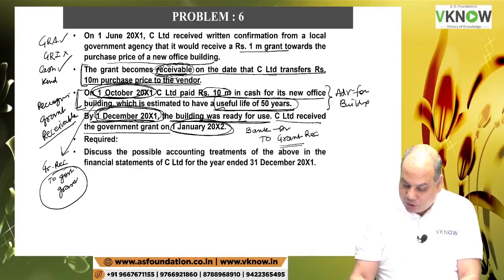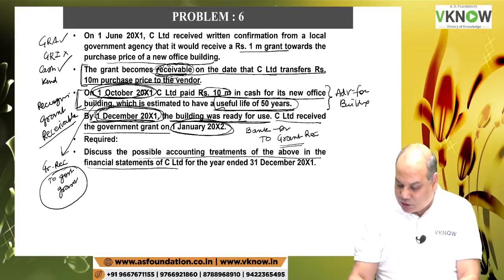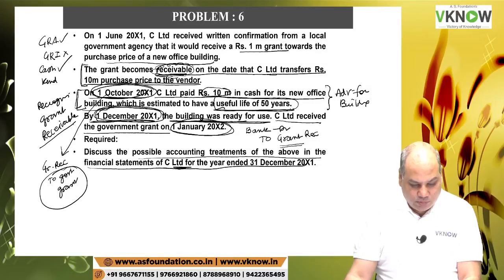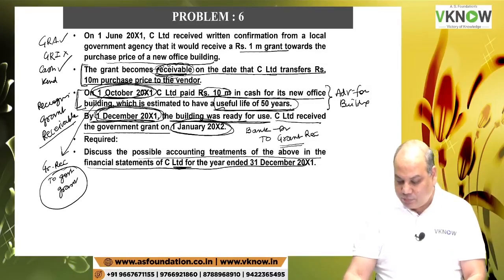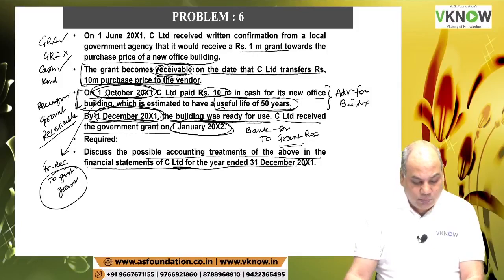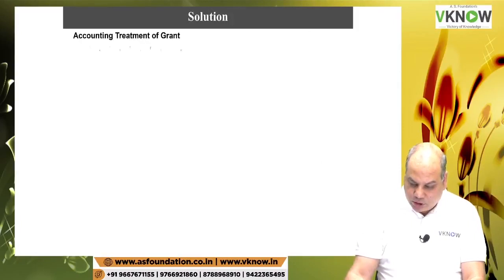Required, discuss the possible accounting treatment of the above in the financial statement of C Limited for the year ended 31st December 20x1. So there are two ways to solve this problem. One, you can follow gross approach, and second you can follow the net approach. Okay, right. Accounting treatment of grant.